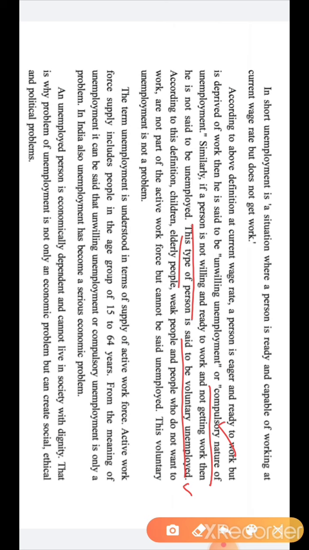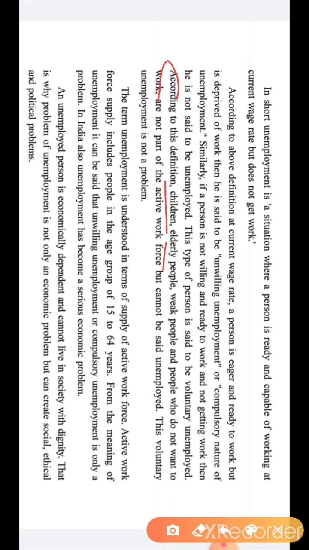Another one is which unemployment? Voluntary. A person voluntarily is sitting at home and not doing the job. So I hope you understand the difference between these two. According to this definition, children, elderly people, weak people, and people who do not want to do work are not a part of the active workforce. They are not a part of labor supply. They are not a part of the active workforce, but cannot be said as unemployed.